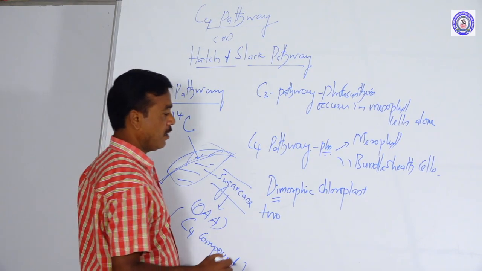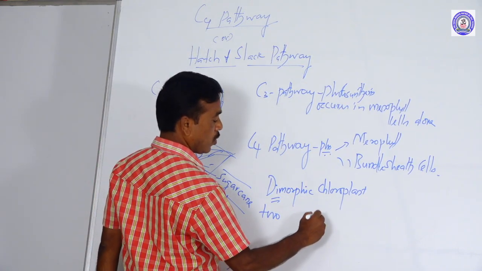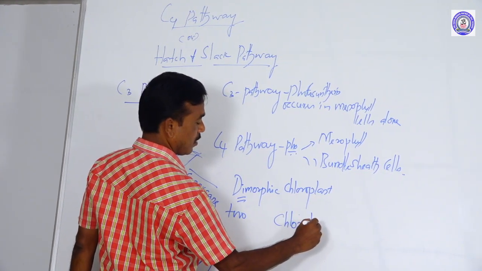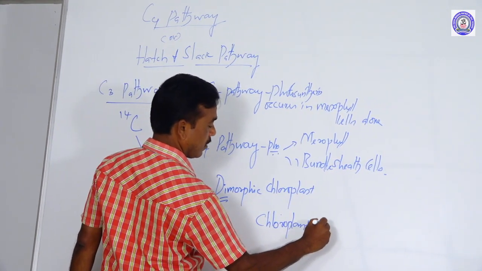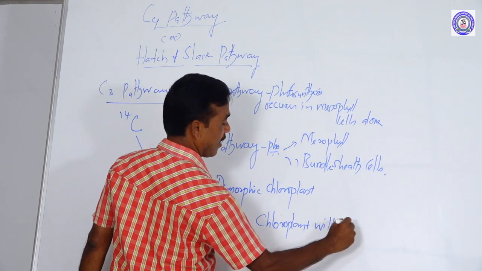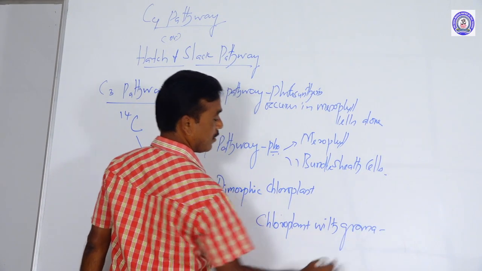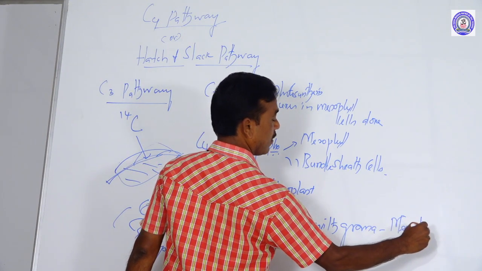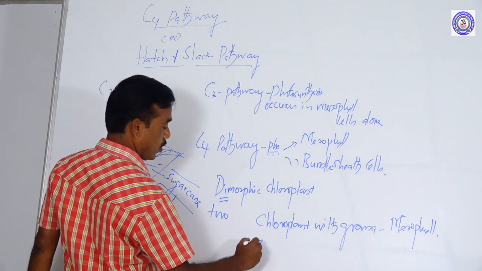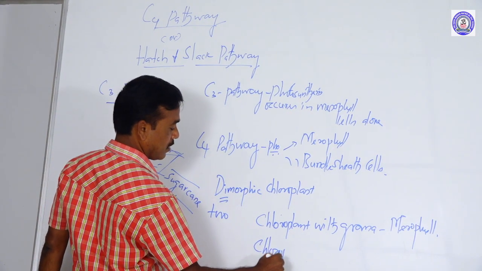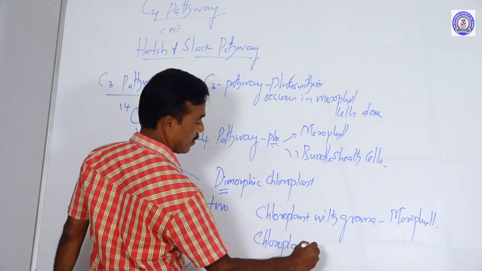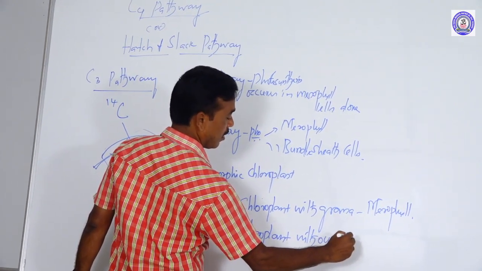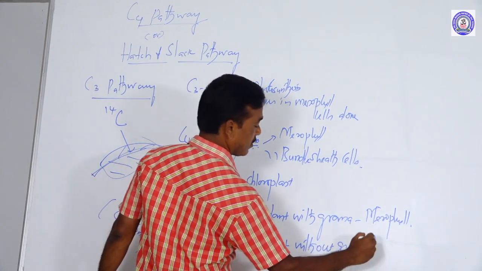Chloroplast with grana occurs in the mesophyll cell. Chloroplast without grana is in the bundle sheath cell.